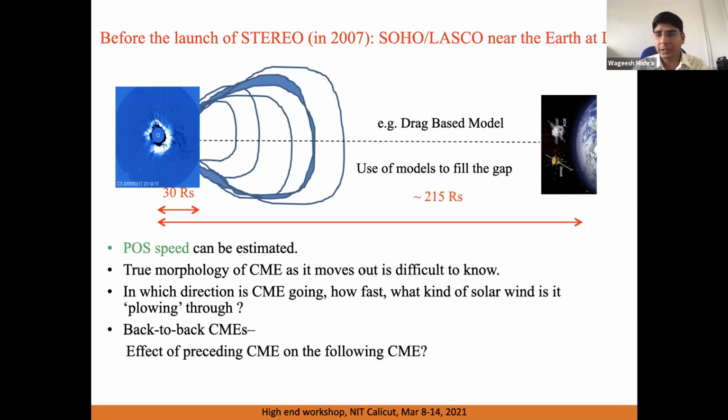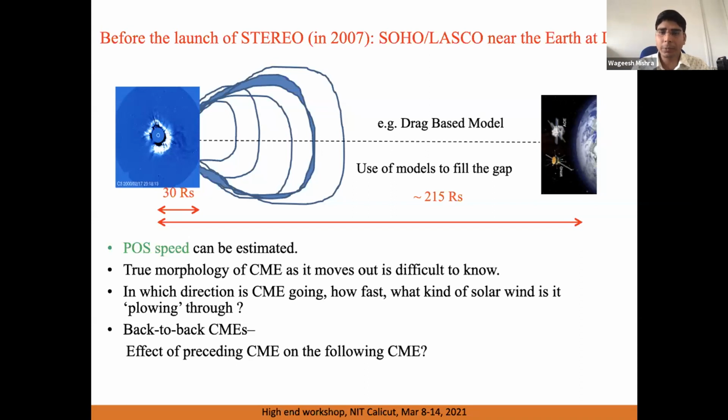It was inserted at the L1 point near the Earth, and it was continuously measuring CMEs on the sun. The limitation was that it was located at one point, so any observation it made was a plane-of-sky projection, and the field of view of the SOHO spacecraft was limited to only 30 solar radii. Then we had other in situ instruments like ACE and WIND close to the Earth, which used to sample CMEs when they arrived close to the Earth. So what was missing was how CMEs propagate between the sun, beyond 30 solar radii, and Earth.